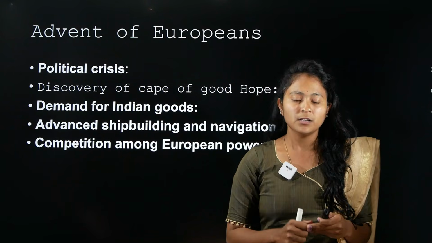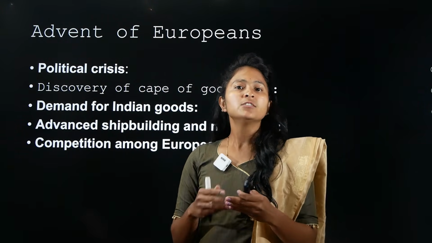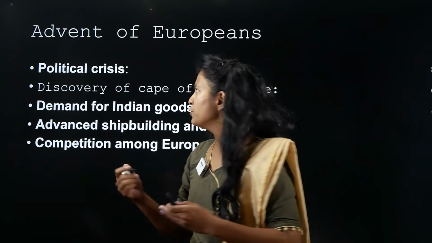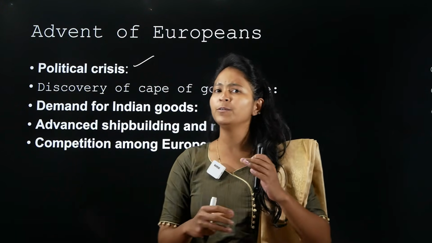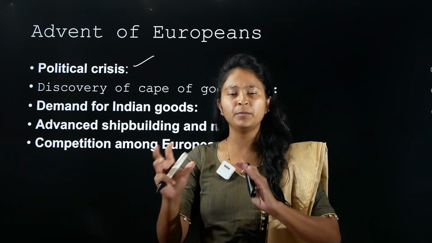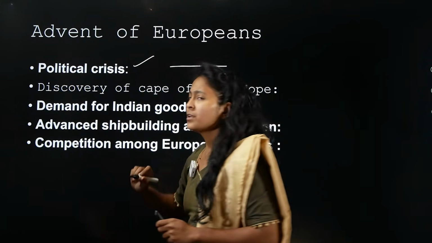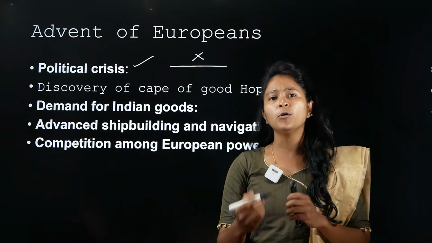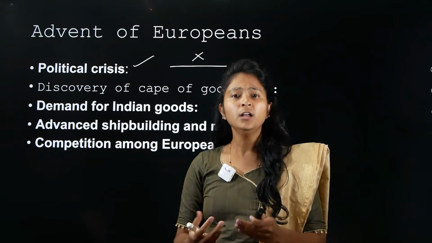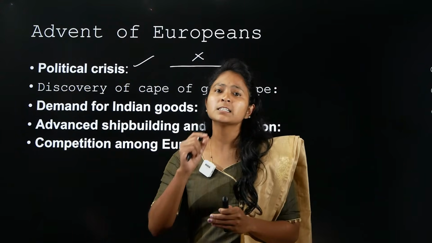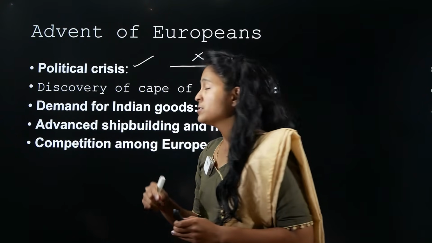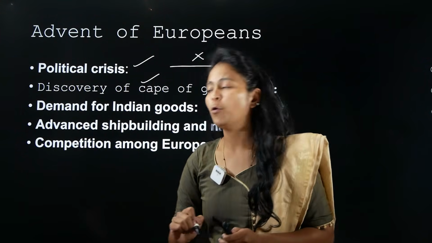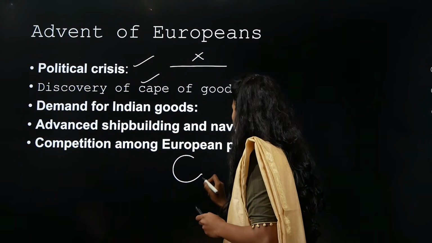Advent of Europeans. Now we all know that Constantinople was a very important place, and with the Ottoman Turks there was a kind of political crisis. I am not going to go into details. I am just telling you that this place was a land route, and now this land route gets blocked. I hope all of you know that because of the fall of Constantinople, this land route gets blocked. Because of this, there will be a discovery of the Cape of Good Hope. So all of you know, this is your Africa, right?